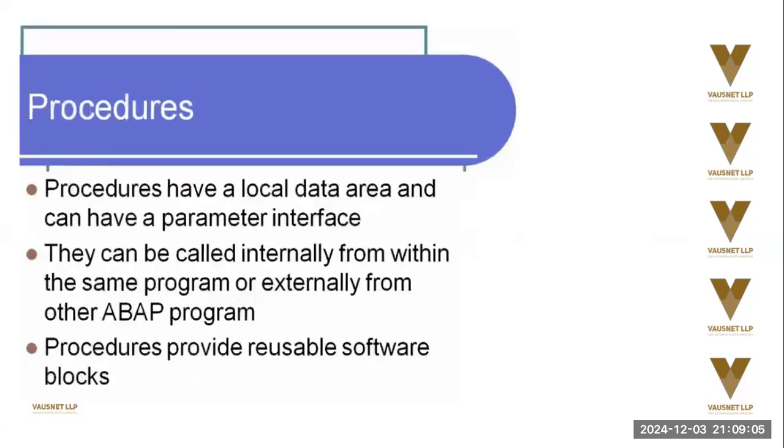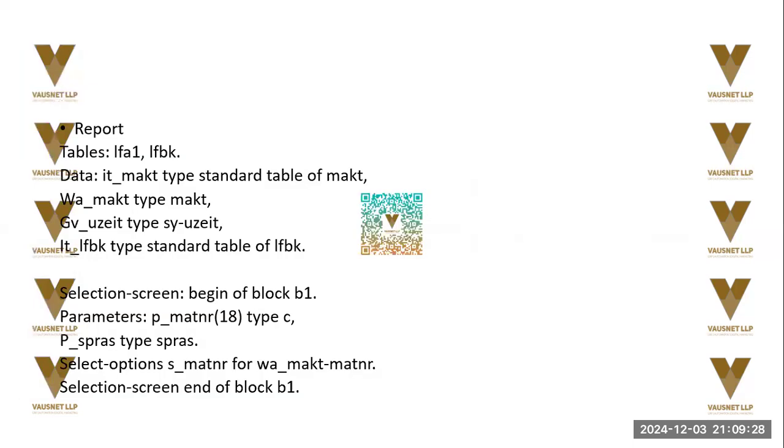Okay. Procedures have a local data area and can have a parameter interface. We'll see this in much more detail in the next lecture. They can be called internally from within the SAP program or externally from another ABAP program. Procedures provide reusable software blocks. Now, these procedures can be used in other programs. So these are global procedures.